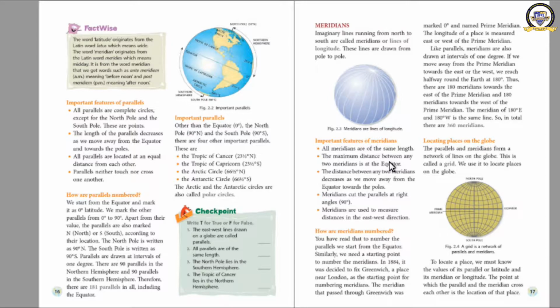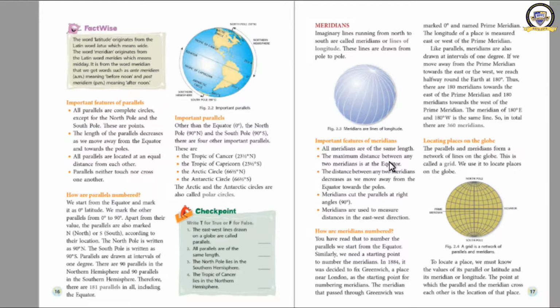We learned about their features. We know that they are circles, and the size of the circle decreases as we move towards the poles. Then we learned about their numbers. We have seen that there are 181 parallels on the earth: one equator at 0 degrees, then 90 in the northern hemisphere and 90 in the southern hemisphere.